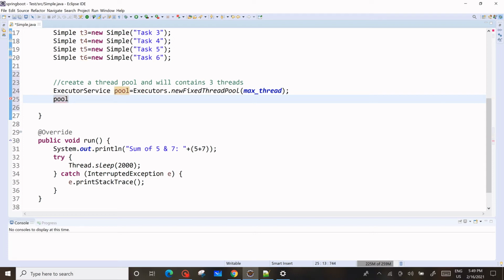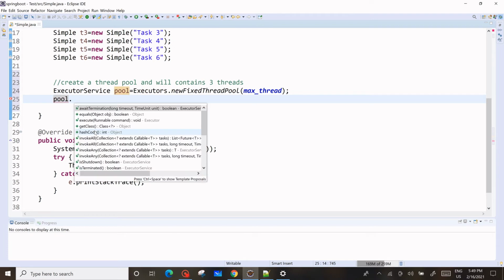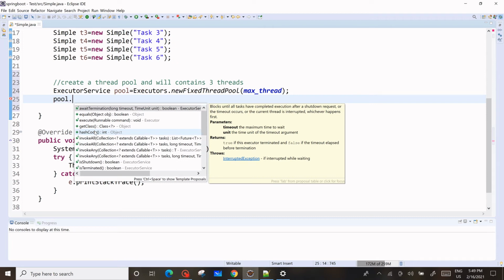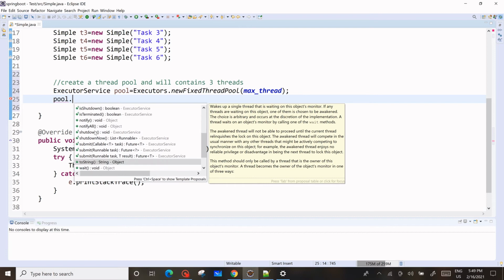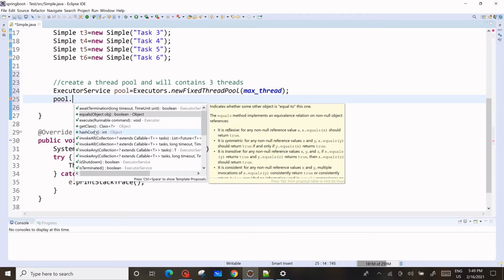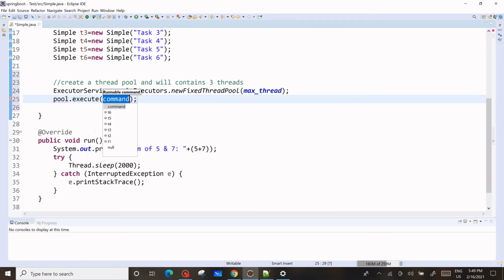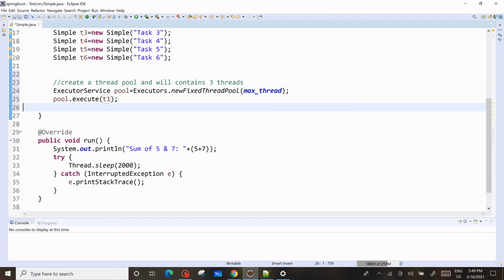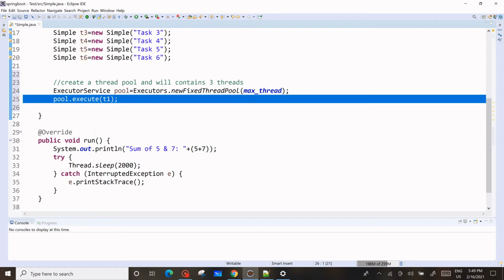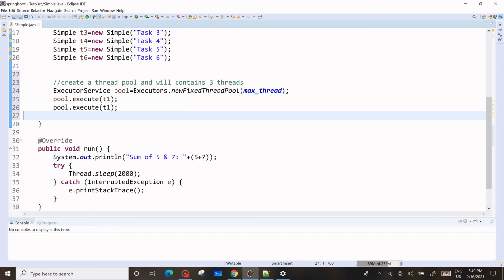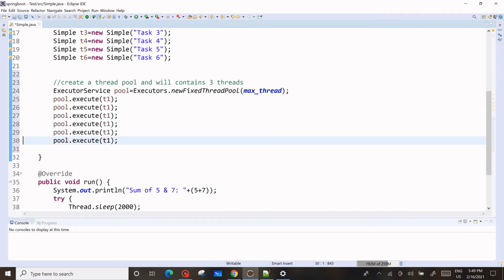In this pool, we have to execute tasks. Different methods are there: invokeAll, shutdown, isTerminated, submit. So we will execute different tasks. We have task 1, and similarly we will pass all 6 tasks into the pool.